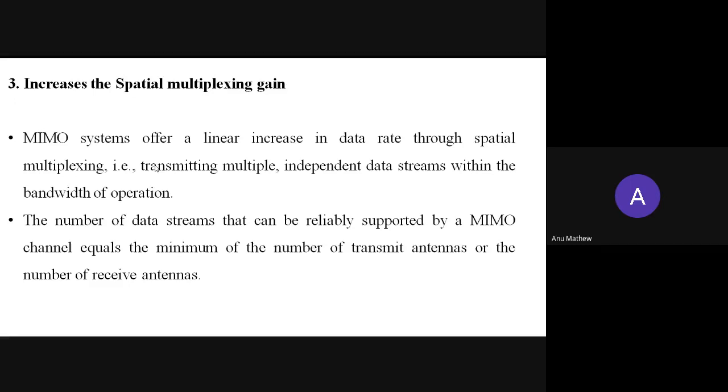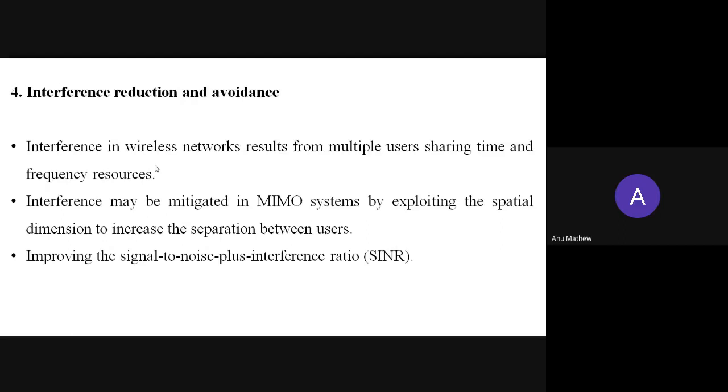So the number of data streams that can be supported by a MIMO channel is equal to the minimum of the number of transmit antennas or the number of receive antennas. So how many streams a MIMO system can support depends on the minimum number of transmit antennas or the minimum number of receive antennas. So the next one is interference reduction and avoidance.